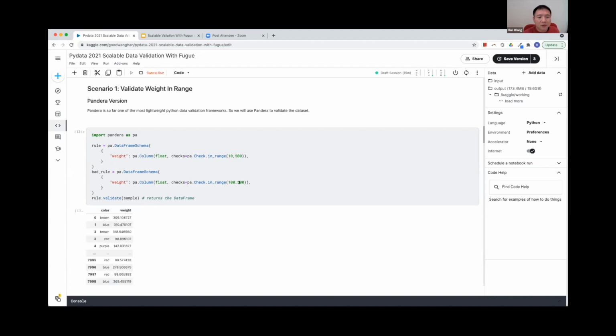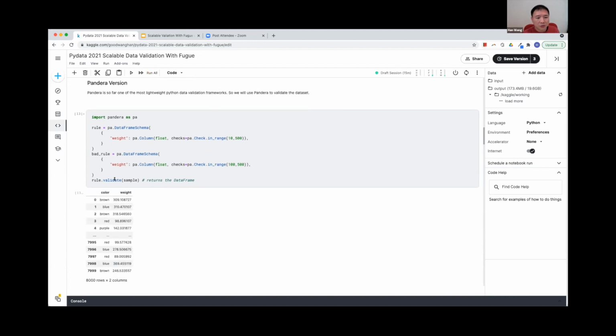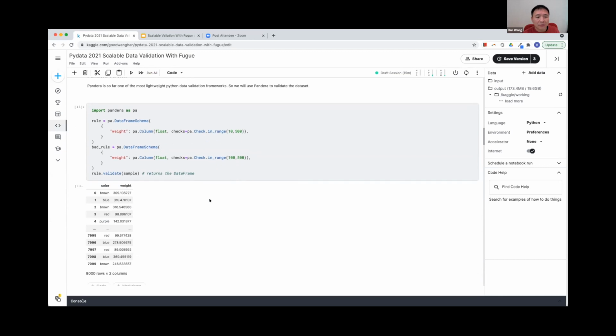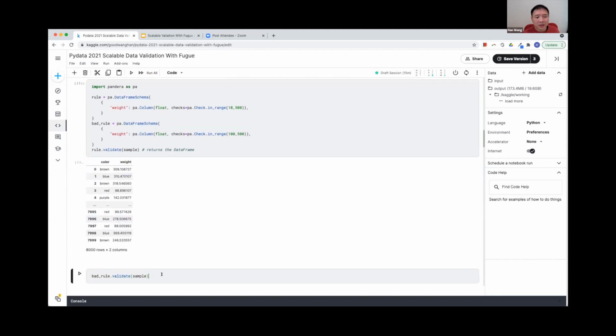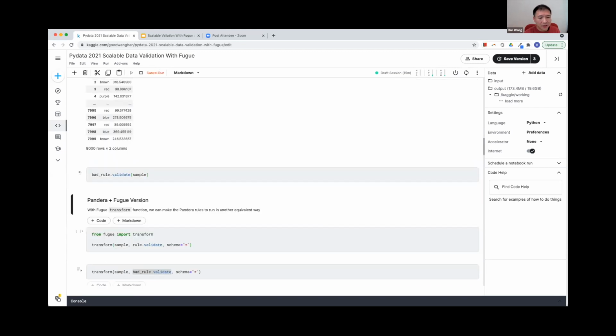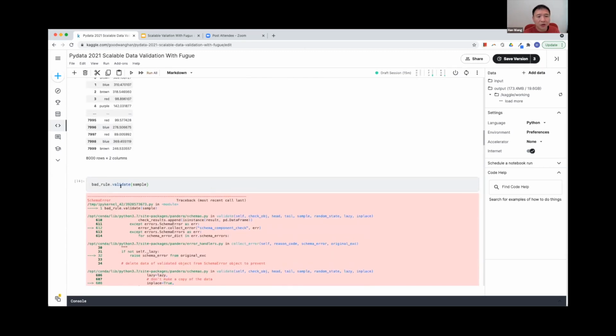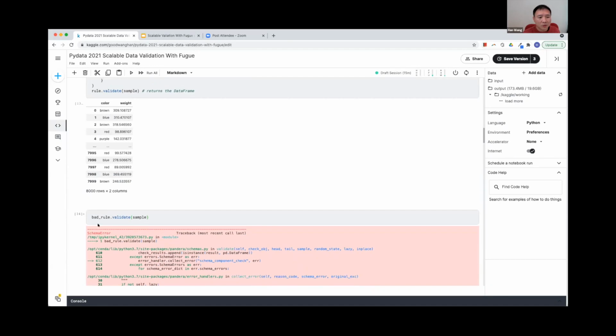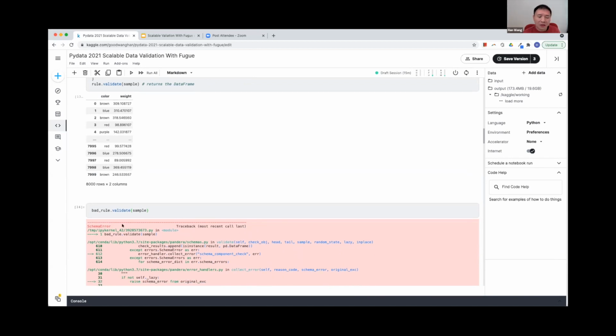First of all, let's use the good rule to validate the sample data. You can see it just returns the original data frame. And now let's use the bad rule to validate the sample, or use the good rule to validate the bad data. We should get the schema error.